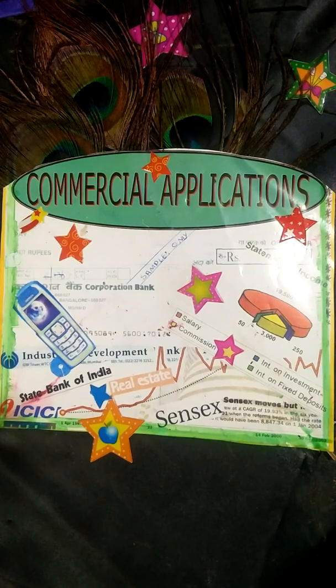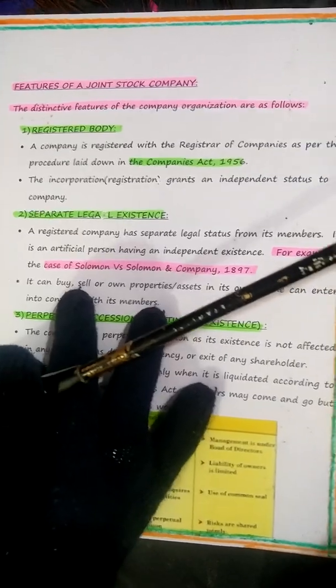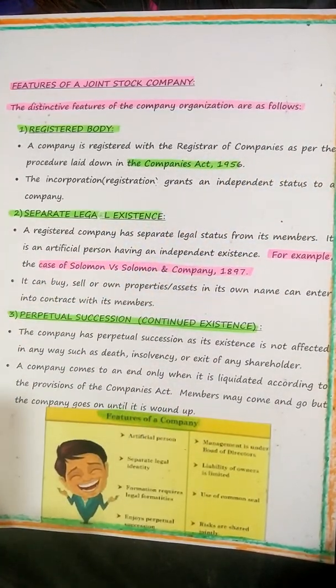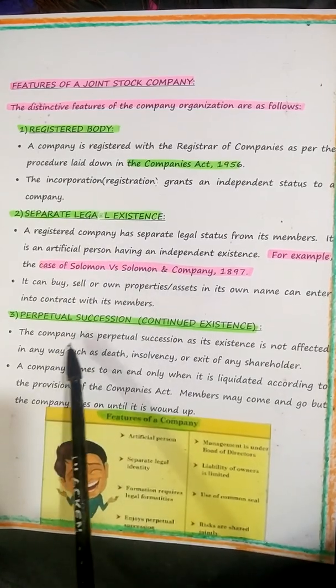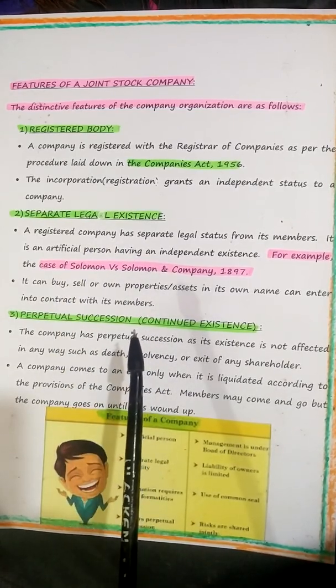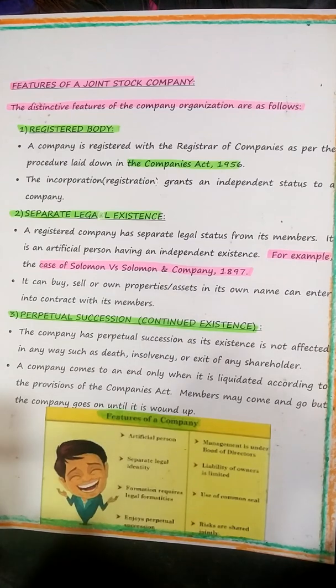So what are the features of joint stock companies, children? I've already given you the 10 points, so let me list them out once again. The features, students. First is the registered body. Second is separate legal existence. Third is perpetual succession. Fourth is limited liability, which we'll go through. Fifth is transferability of shares. Sixth is common seal. Seventh is separation of ownership and control. Eighth is voluntary association. Ninth, artificial legal person. And tenth is statutory regulation and control.